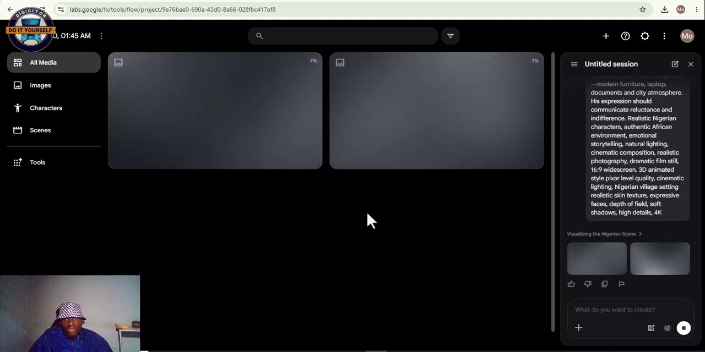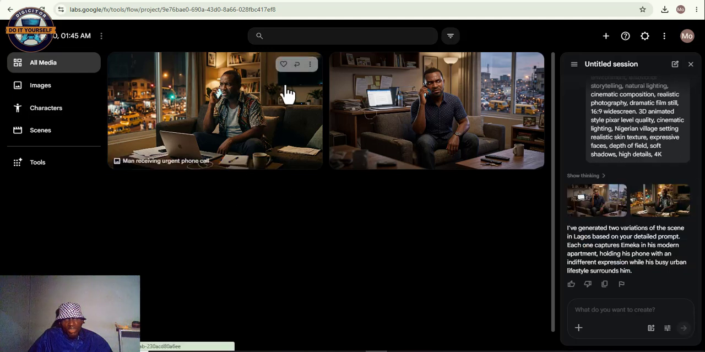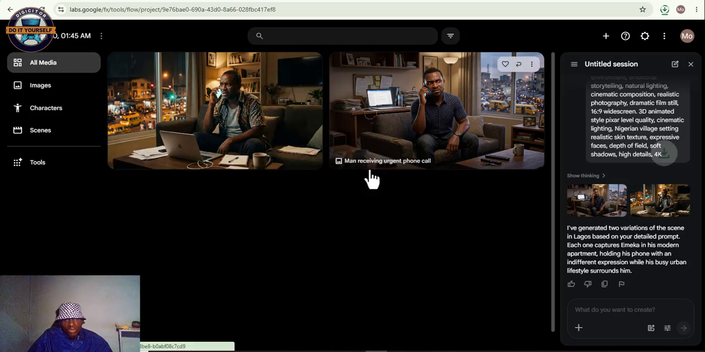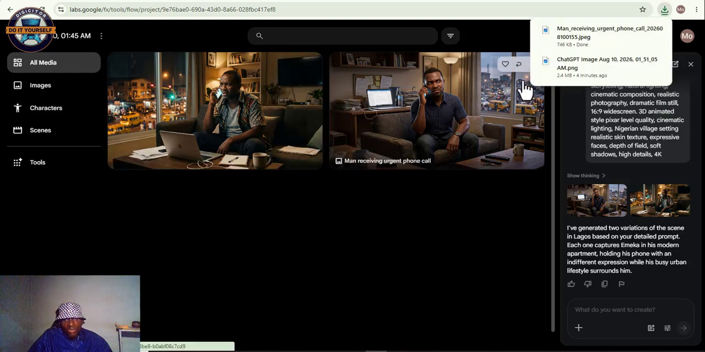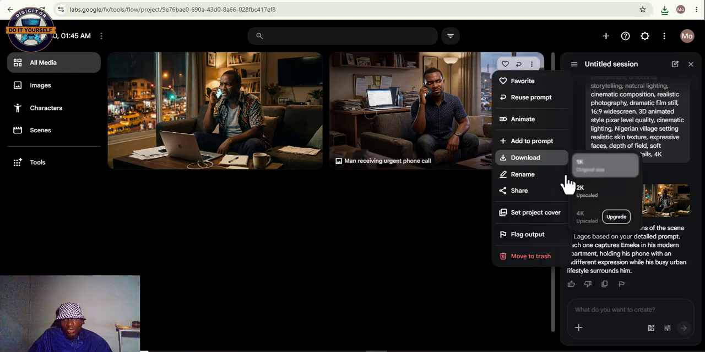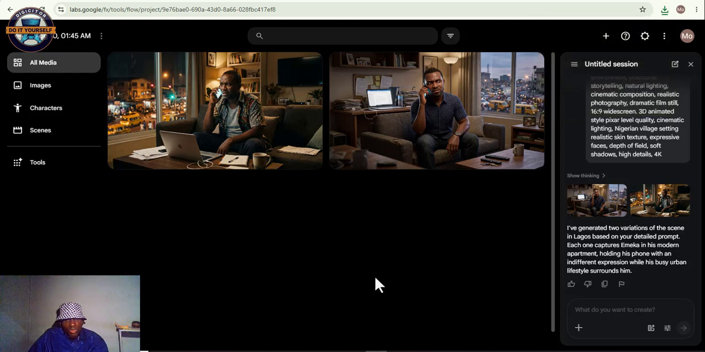So you can see the images. As you can see, the first has been generated. So just come here, download it. This one is the original size. Come here, you can upgrade it, and also download this. So we're using Google Lab for this. So we continue and head over to the second prompt.